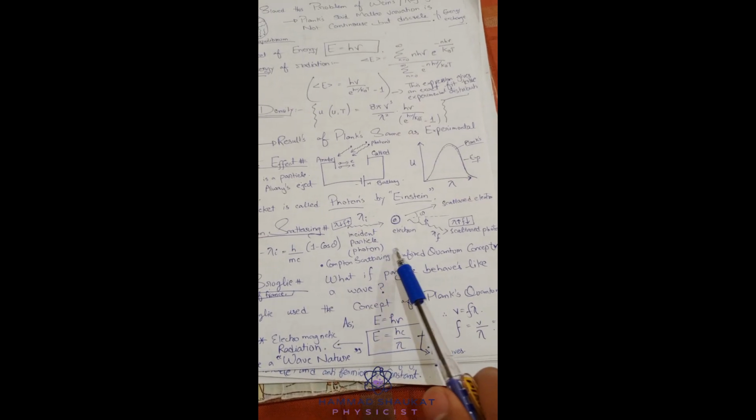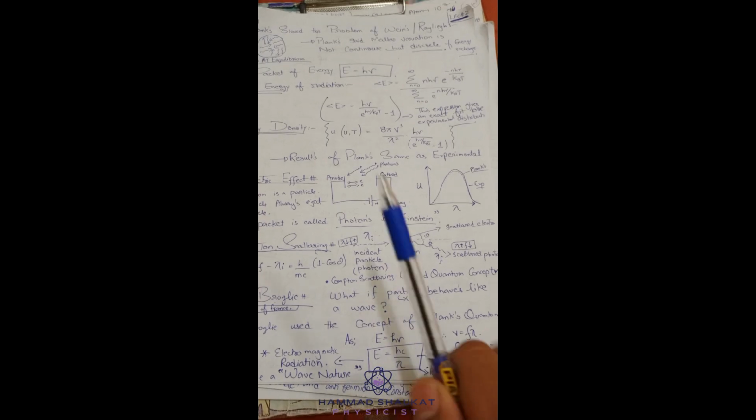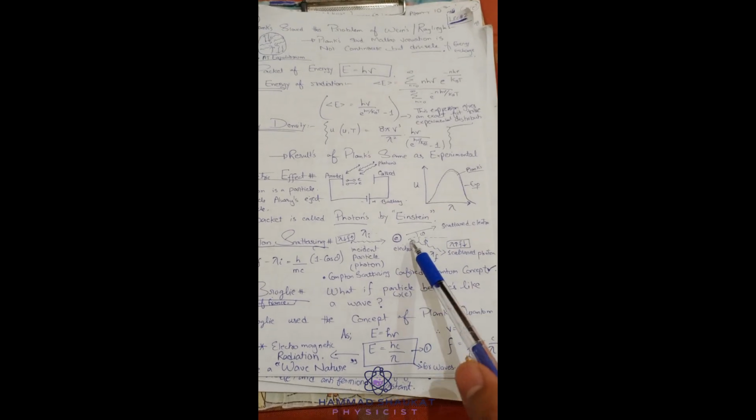And this delta lambda basically equals h divided by mc times (1 minus cos theta). Okay, so quantum scattering confirmed the quantum concept. As I already told you, there is no need to confirm; I already told you about that. Quantum scattering confirmed all the concepts of quantum. So here we perfectly say that light behaves like a particle. Light photons have no mass, but it behaves like a particle.